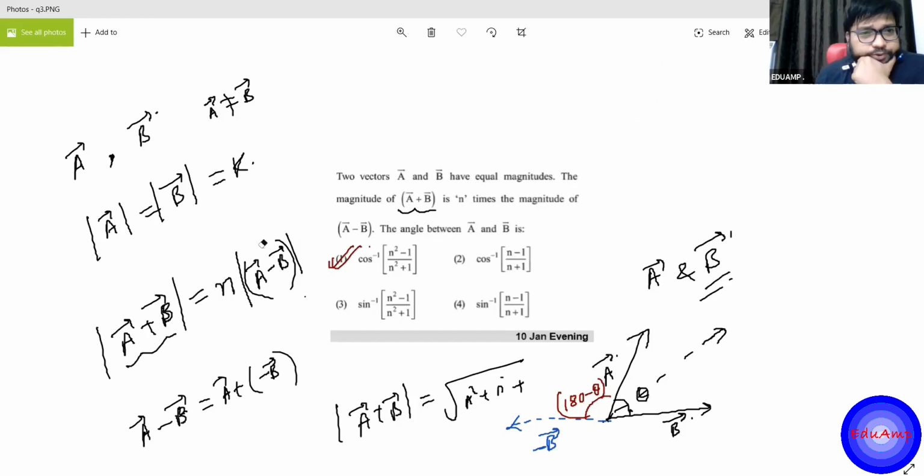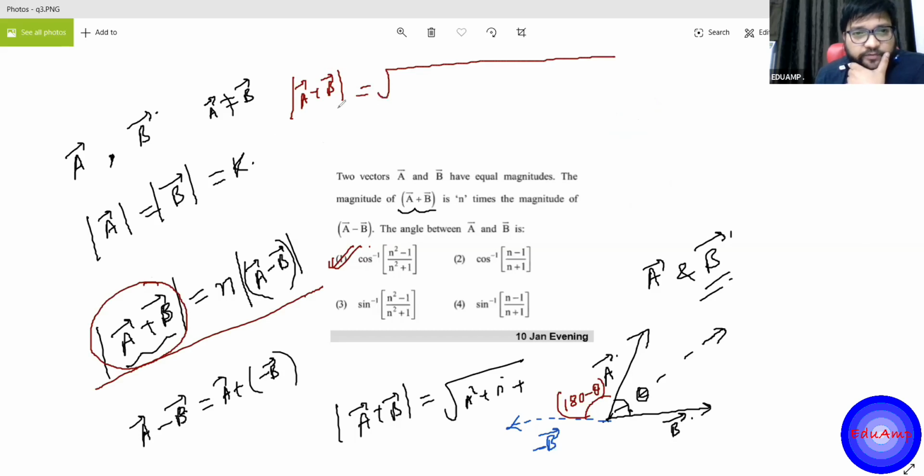Okay. So now this is what? This is the statement that is given. So let's see this one. This is what? The resultant of A and B. So I can say A plus B the mod. This is what? The magnitude of first one. So the magnitude I've taken as K. So this is K square plus the magnitude of B is also K. So K square plus 2K into cos theta.